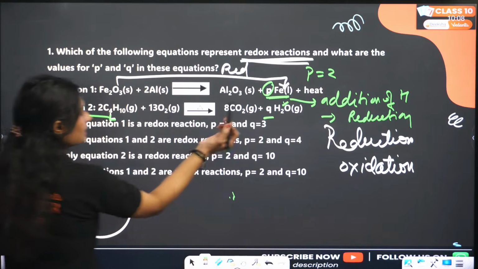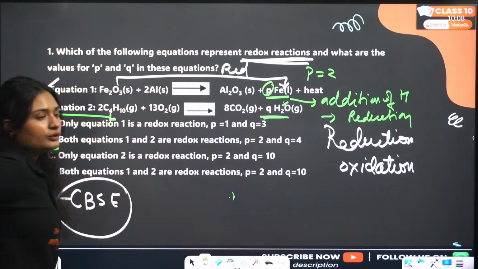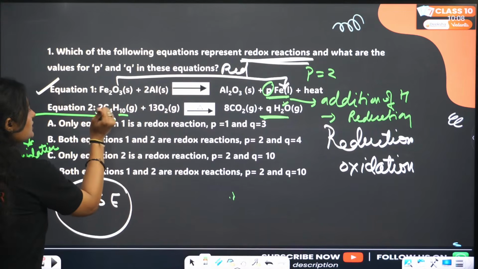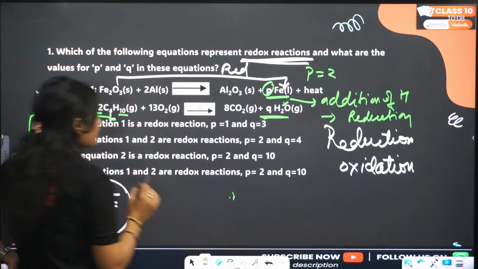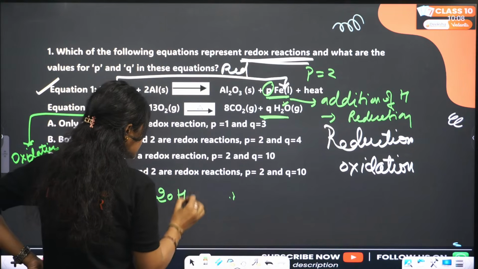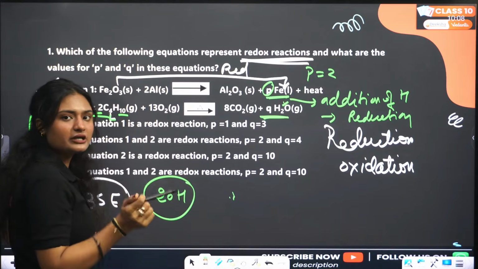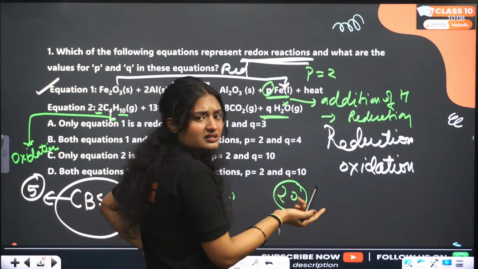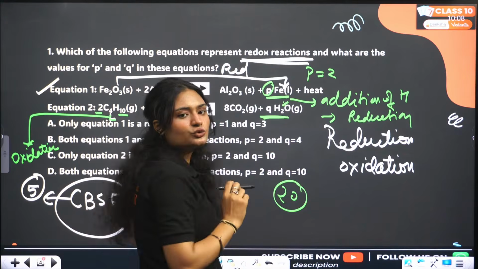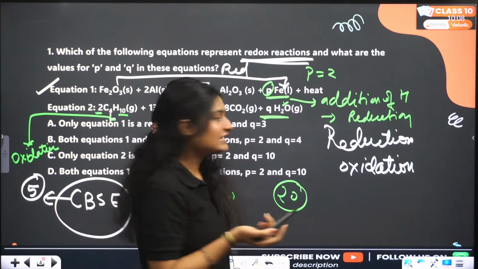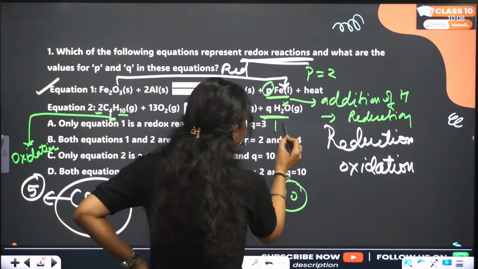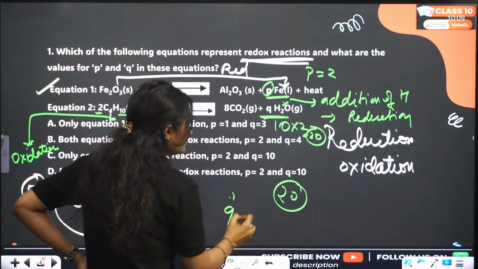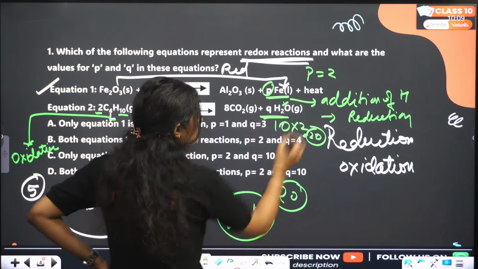Now let's move on to the Q. Okay, how many hydrogens are there on the left hand side? Let's count it. 10. There is a 2. 10 times 2 means 20. There are 20 hydrogens on the reactant side. So how many hydrogens you need on the product side? You need 20 hydrogens. Clear? We have already 2 hydrogens. So what do we multiply it with? 10, right? We'll multiply it with 10, because 10 times 2 is equal to 20. So that means Q will be equal to 10 and P is equal to 2.